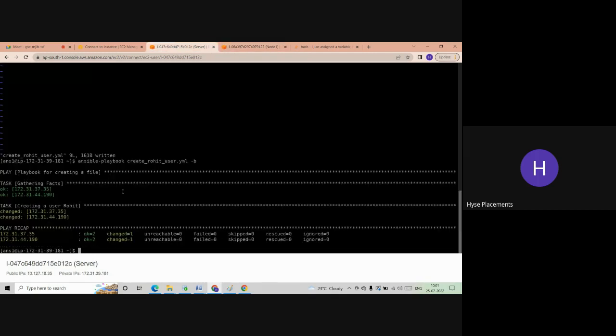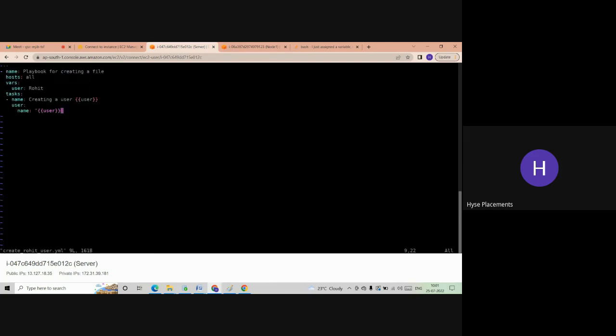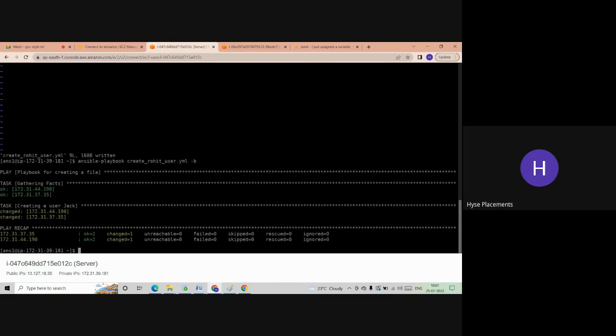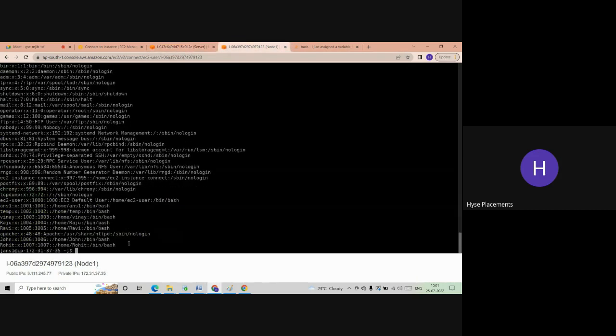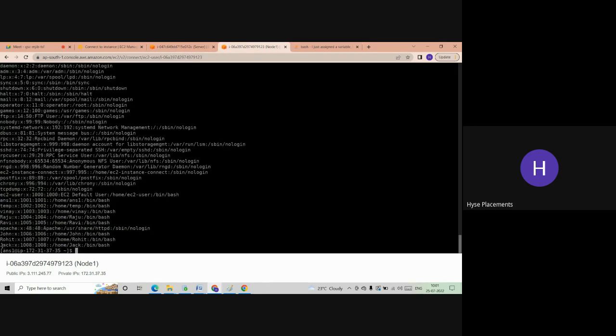Now let me modify this file. In what places do I need to modify? Only one place. Instead of Rohit, whatever user I want, I can give any name. Job is the user; I gave job. Now let me run this. Again, it changed in two places. Now let me go back to node one and check here. Earlier it was up to Rohit only. Now is job created or not?